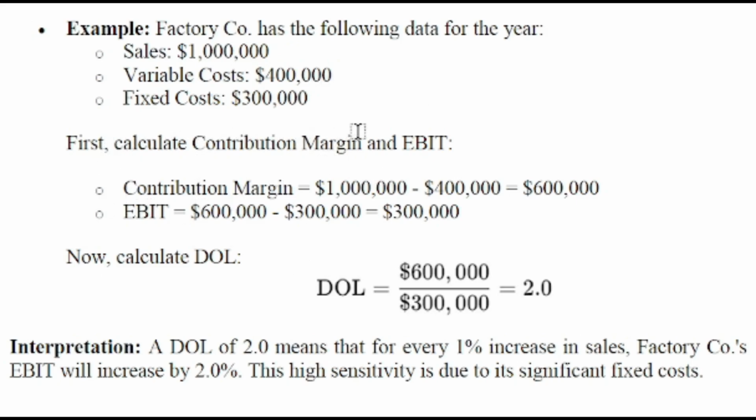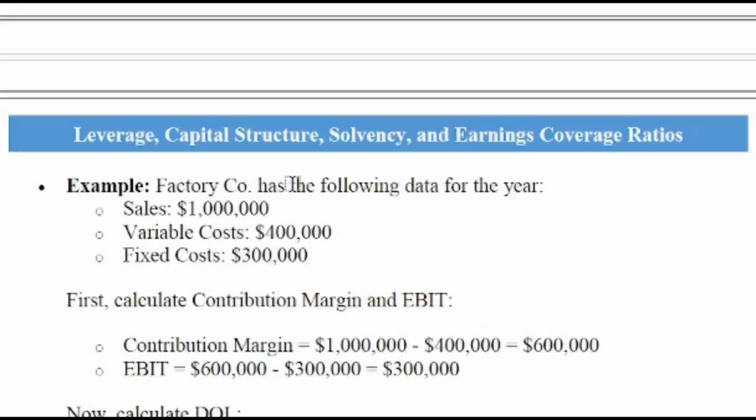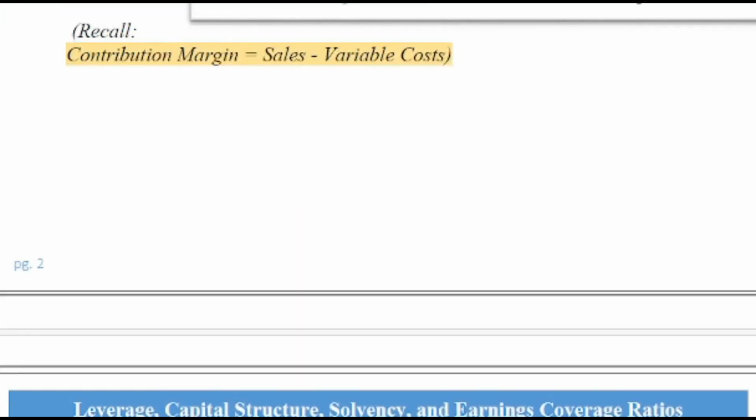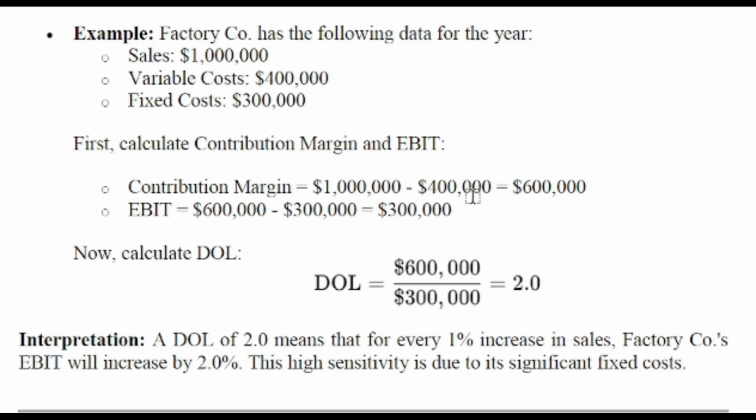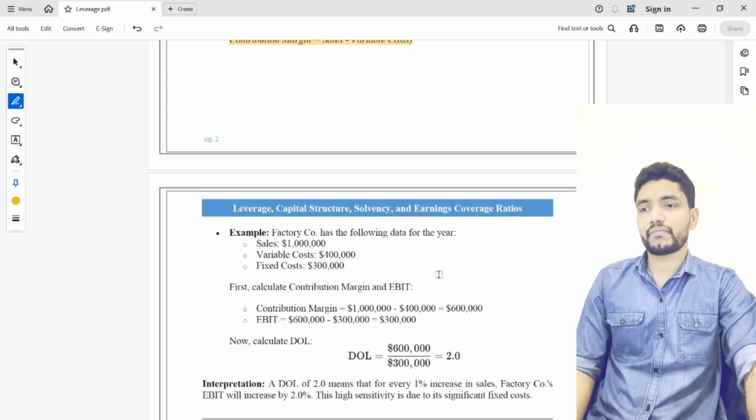So how can we calculate the degree of operating leverage? The formula is contribution margin divided by EBIT. First we have to calculate the contribution margin, that is sales minus variable cost. So 1 million minus 400,000 is 600,000. Next we have to calculate EBIT, earnings before interest and tax. That means you have to deduct all these variable costs and fixed costs from the sales revenue. So in this case, the degree of operating leverage is equal to 600, that is our contribution margin, divided by 300, that's our EBIT. That means 2.